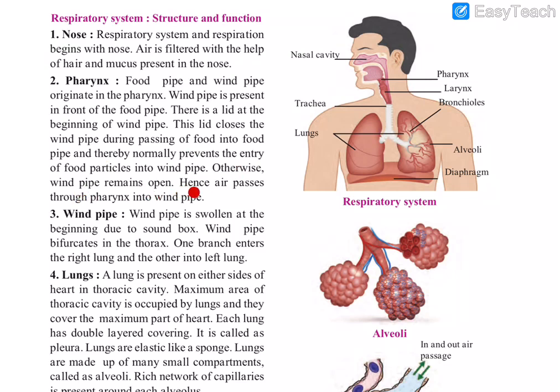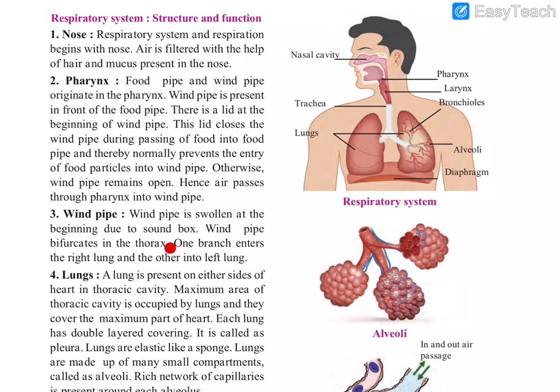Otherwise the windpipe remains open, so air passes through the pharynx into the windpipe. Only when we take food does the windpipe remain closed. So the first organ in the respiratory system was the nose, next is the pharynx, and the third is the windpipe. The windpipe is swollen at the beginning due to the sound box. You can see the windpipe is swollen due to the presence of the sound box.